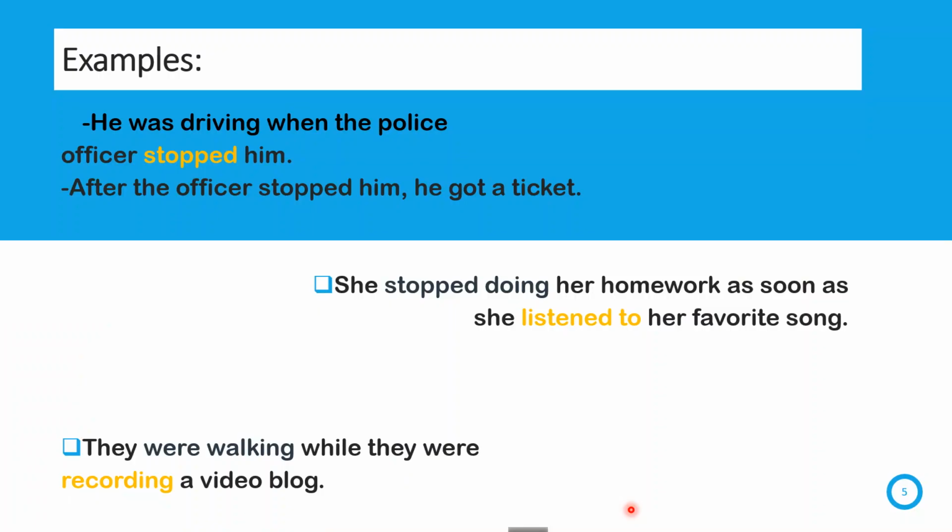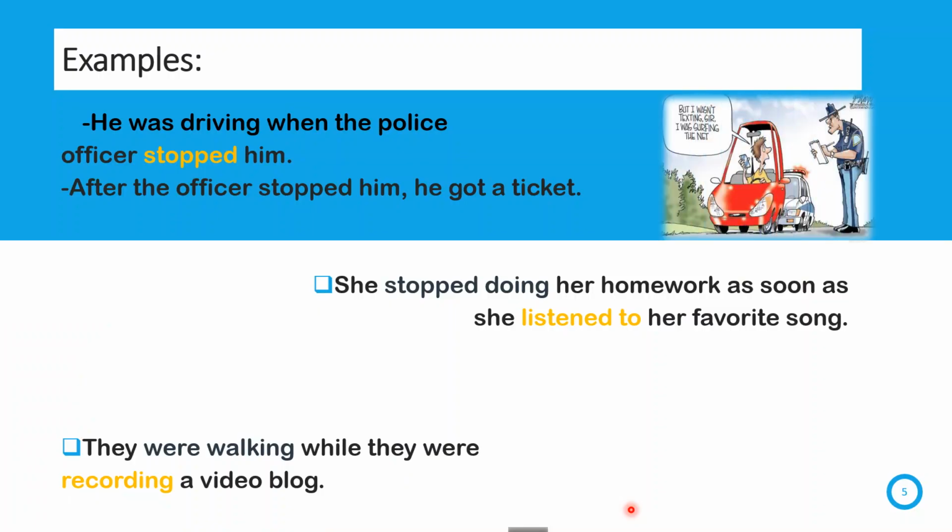Let's see some examples. The first one: he was driving when the police officer stopped him. This action was in progress, and this other action interrupted that action. After the officer stopped him, he got a ticket.